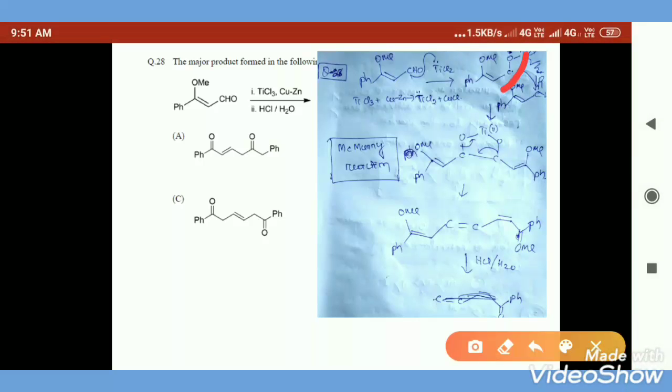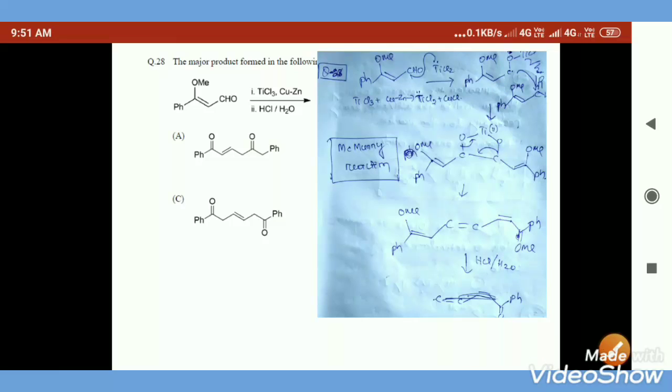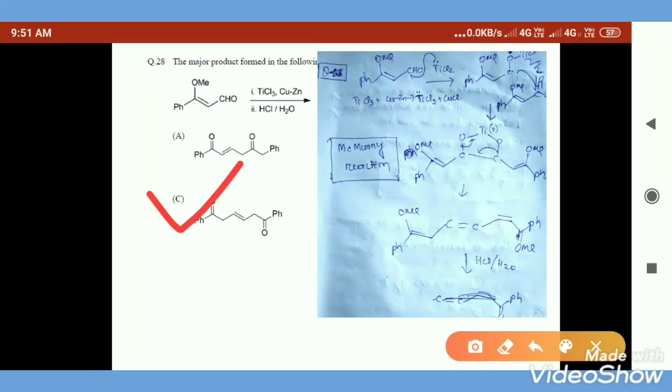The electron is donated by this titanium, and free radical generation takes place. This titanium chloride O minus, that oxygen attacks this titanium chloride, and this free radical again attacks another carbonyl, and from this a dimeric structure forms, and then rearrangement takes place, and from this alkene, trans alkene, and when hydrolysis takes place, this product will form. So option C is the right answer.